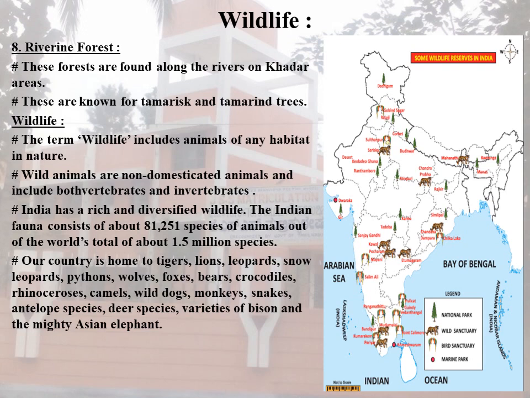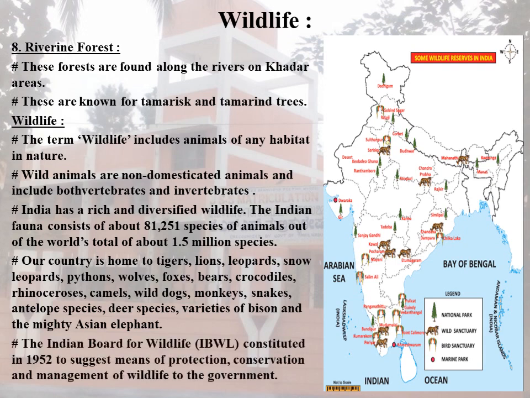The Indian Board for Wildlife, IBWL, was constituted in 1952 to suggest means of protection, conservation and management of wildlife to the government. The Government of India enacted the Wildlife Protection Act in 1972 with the objective of effectively protecting the wildlife of the country and controlling poaching, smuggling and illegal trade in wildlife and its products.